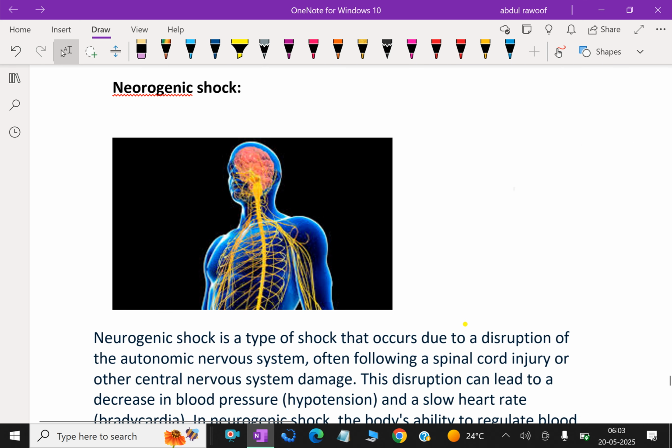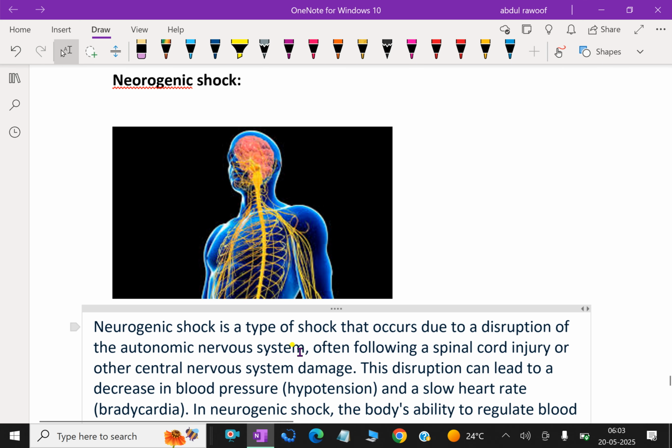Neurogenic shock. What is that? Neurogenic shock is a type of shock that occurs due to disruption of the autonomic nervous system, often following a spinal cord injury or other central nervous system damage.